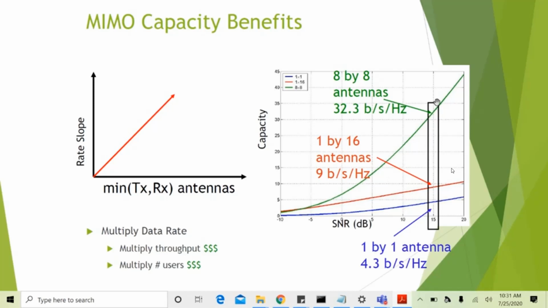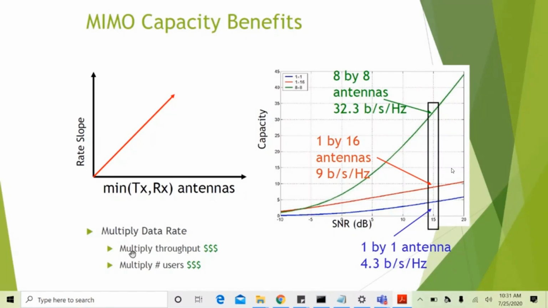And the green curve, at the same SNR of 15 dB, is for an 8 by 8 system, 8 transmit antennas and 8 receive antennas. It has a greater throughput of 32.3 bits per second per hertz. Therefore, we can say that MIMO systems can efficiently improve the throughput or spectral efficiency of wireless communication systems. Okay,